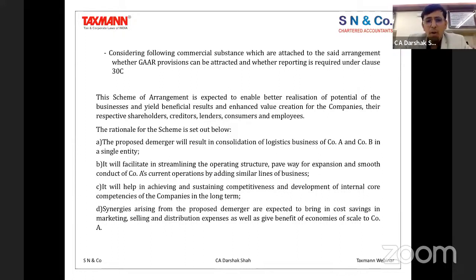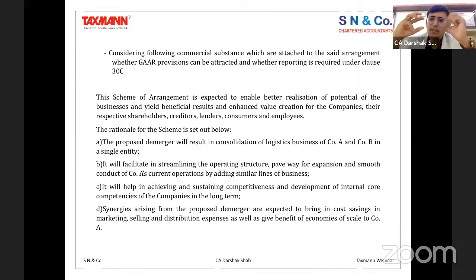Now, what is important to see is you need to trace back to understand the importance of this demerger. Has the demerger only been looked into from the tax perspective, or were there different reasons for doing it? I will take you to a case study, something I dealt with. I found that company B was having losses, but they had their network in a particular region.